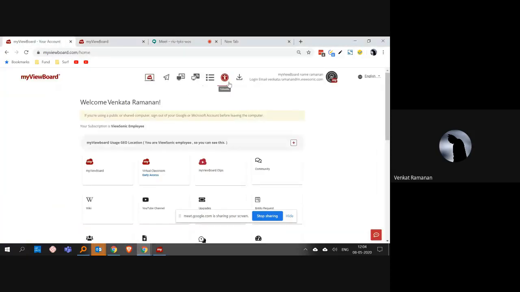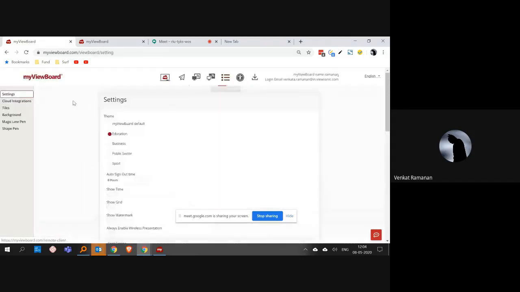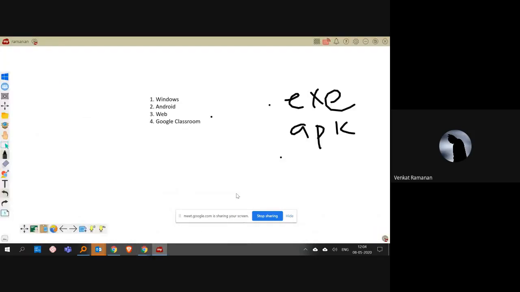So these are the 5 different cloud storages which you can integrate with your board. This board will have individual login, just like each one of you having your own personal email ID. So this My View board also has individual login account for every teacher. You can go to one classroom, sign in to your account, and after the classroom is over, you can sign out and go to the next classroom, and the entire setting will be replicated in the next board. Even though the hardware is different, your setting will follow you wherever you go.